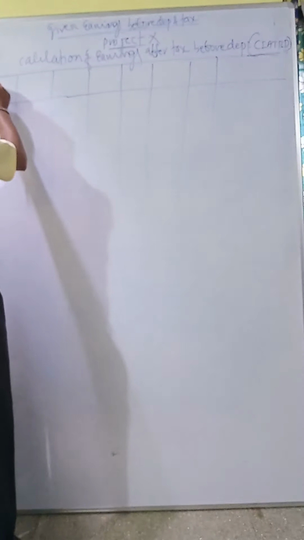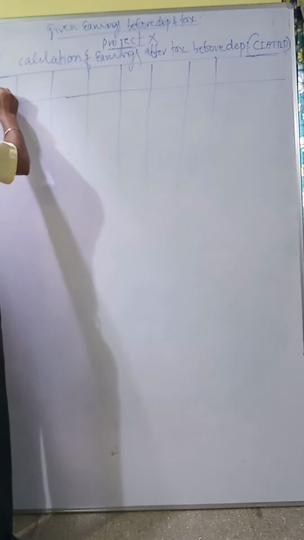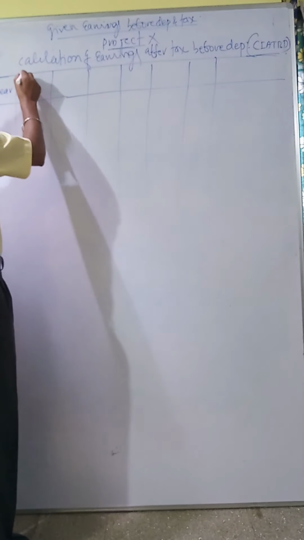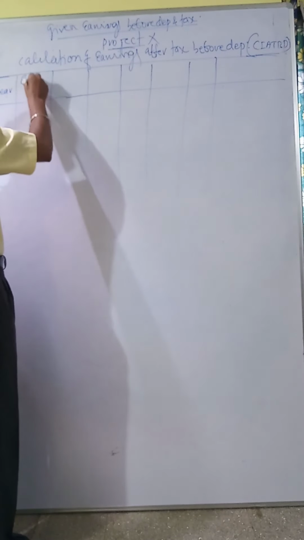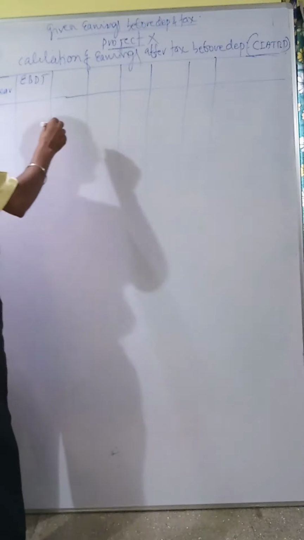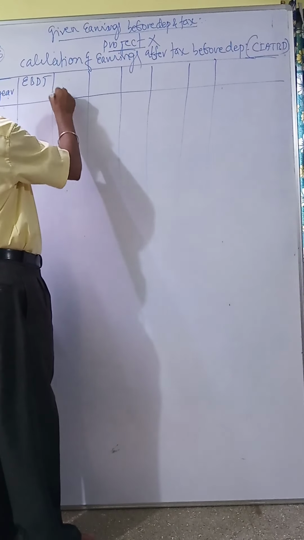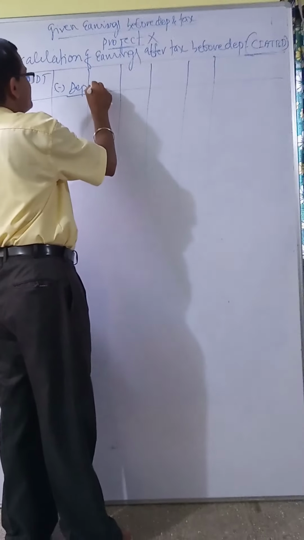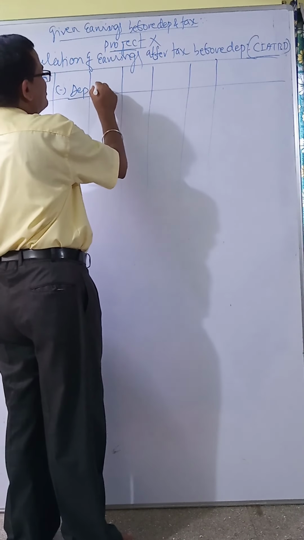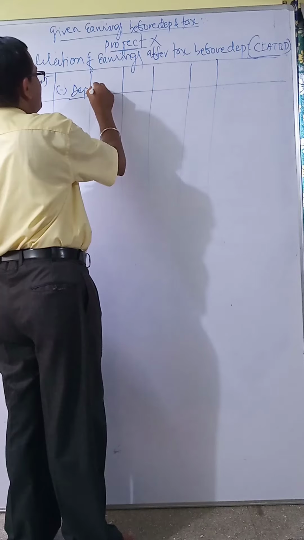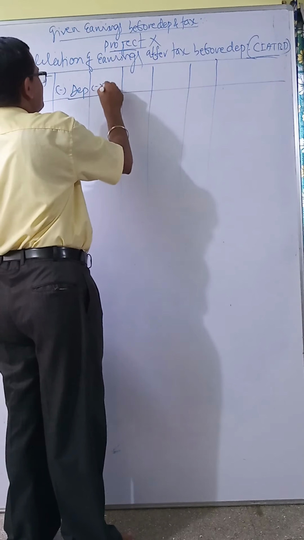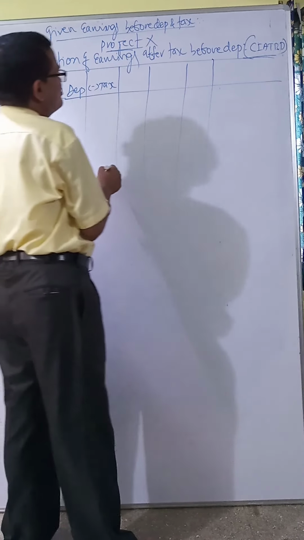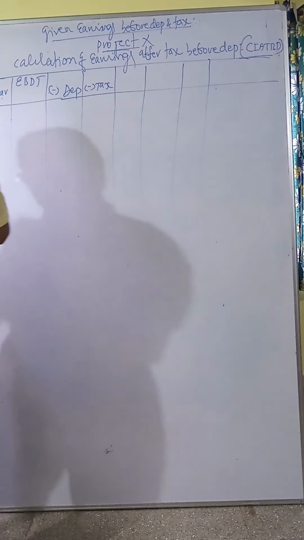First column is year. They given earnings before depreciation and tax. Then we have to deduct depreciation first. Then we have to deduct tax.